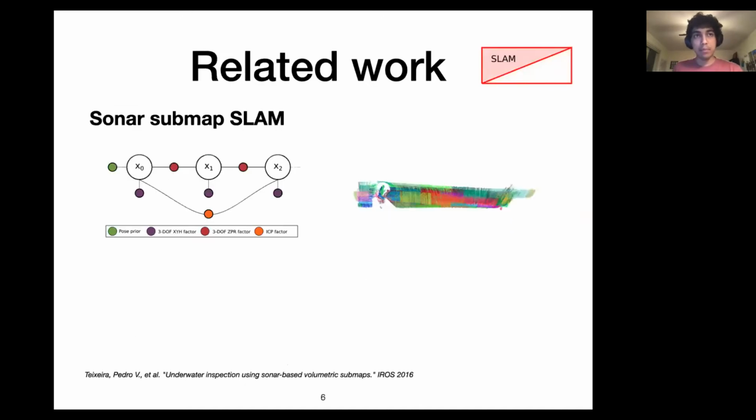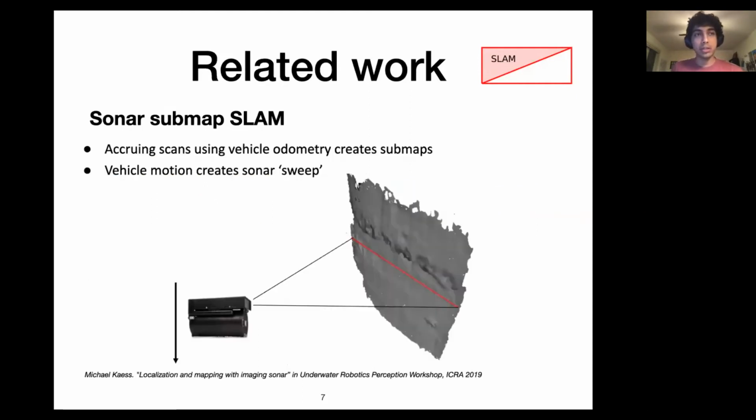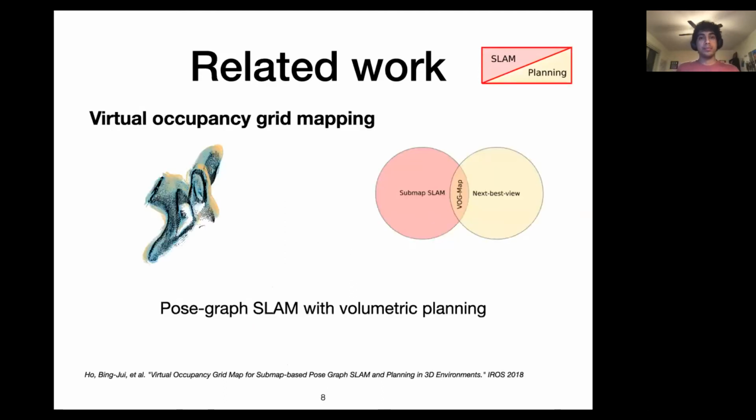From the side of SLAM, underwater sonar SLAM is usually done via submaps, which optimize the pose graph using ICP alignment of sonar scans to give you good maps such as that on the right. For completeness, a sonar submap is created by accruing scan information from vehicle odometry. And with this motion that creates a sweep, you can get local submaps that coalesce to give you a global picture of the entire environment.